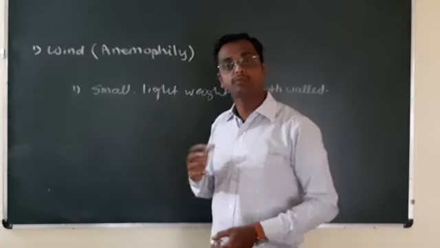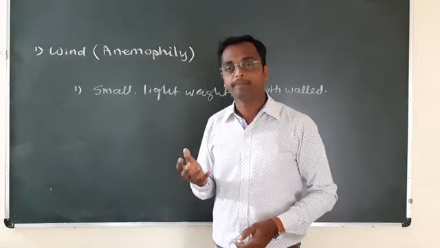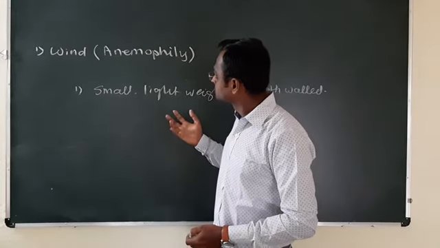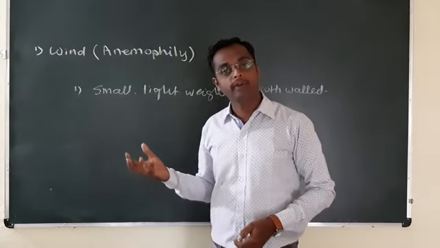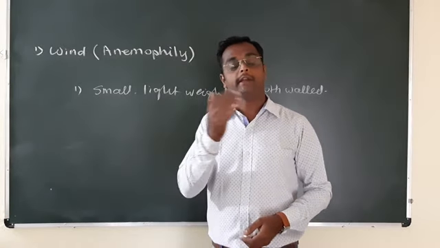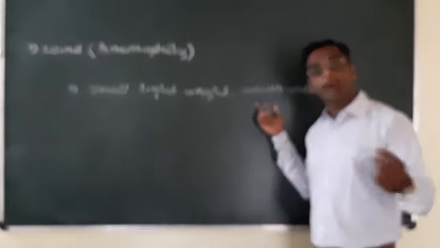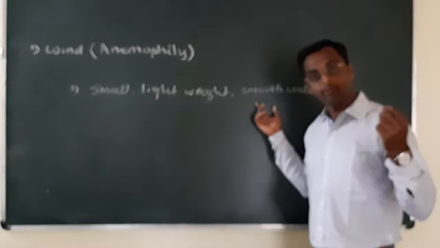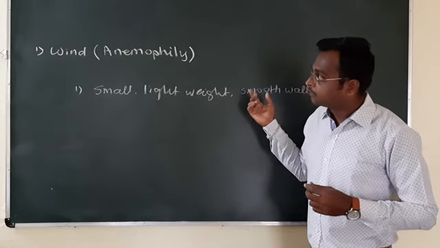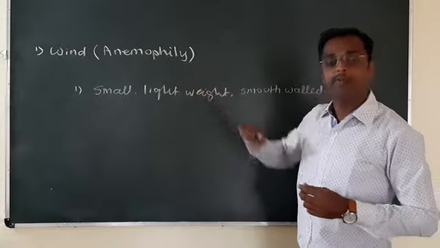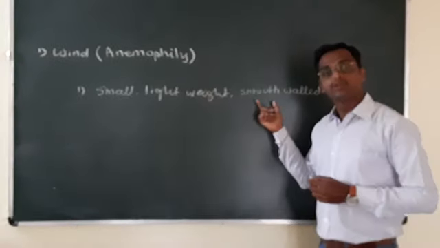And smooth walled, there is no articulation with the wind, unlike an entomophilous plant. Entomophilous pollen grains are rough walled or spiny in entomophily, insect pollinated plants, but there is no need in the wind pollinated plant. The pollen grains are smooth walled.